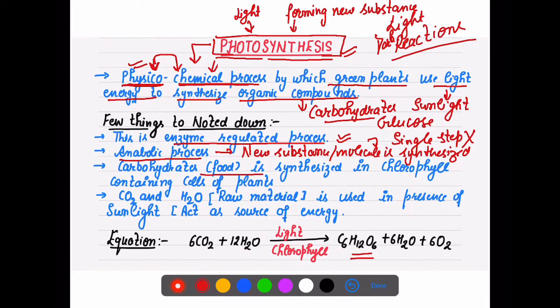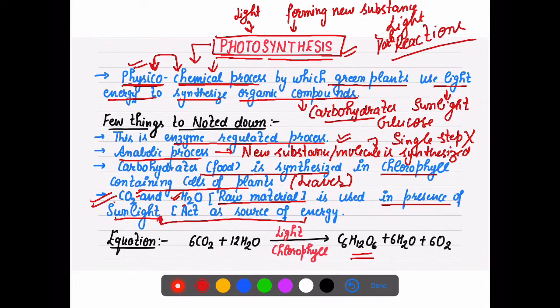Third, food is synthesized in the chlorophyll containing cells of plants, that is, in the leaves. How is food synthesized? Plants use carbon dioxide and water as the raw material. This is used in the presence of sunlight, which is acting here as a source of energy.